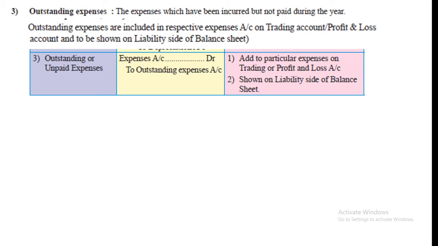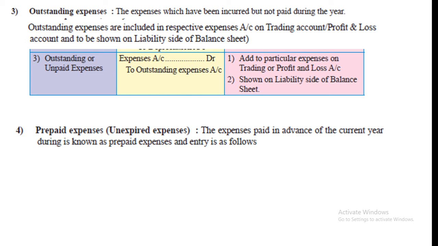Now next we have outstanding expenses. Outstanding expenses means whichever are due but not paid for the current year, that is, unpaid expenses. So see the first effect: add to particular expenses on trading or profit and loss account, you have to add. Okay. And second effect, shown on liability side of balance sheet. So second effect, where will it come? Liability side of balance sheet.